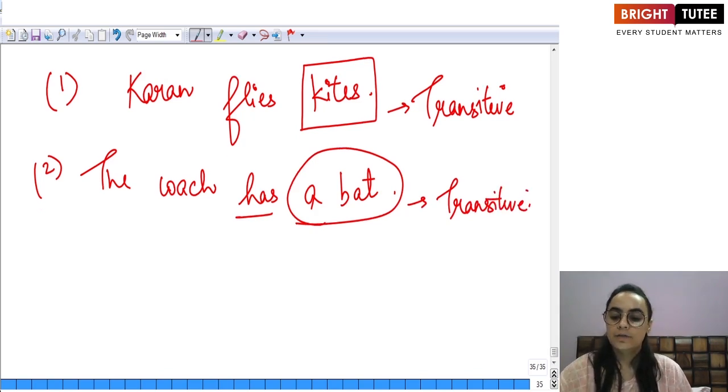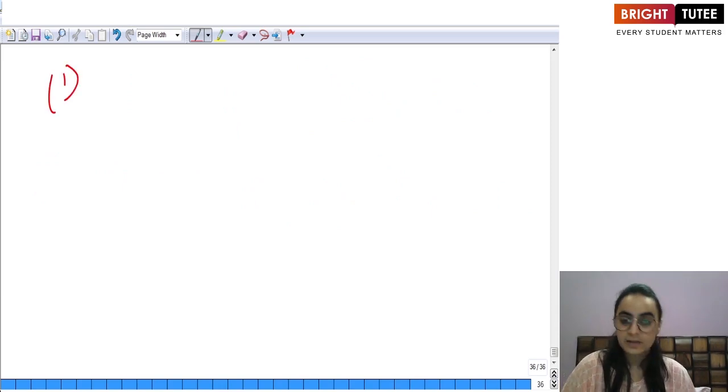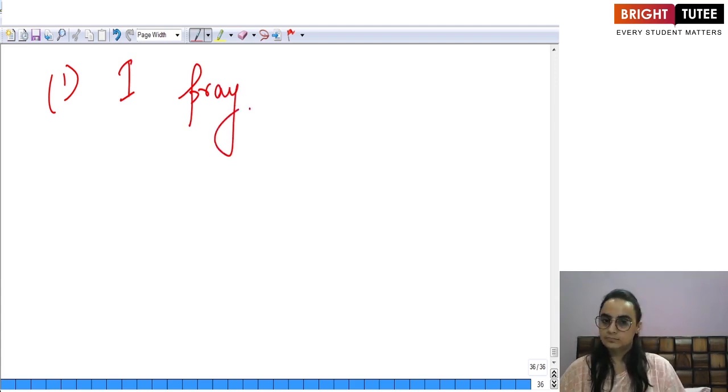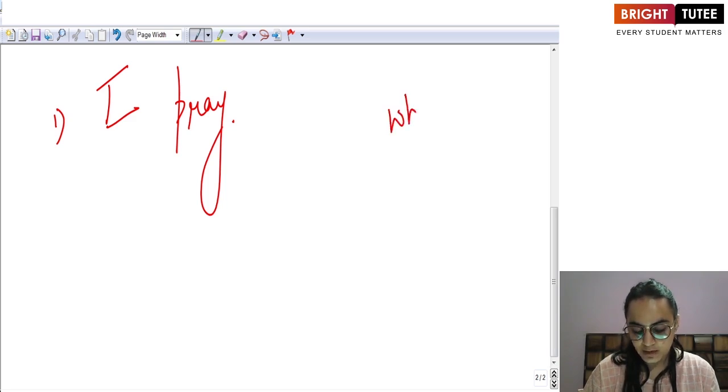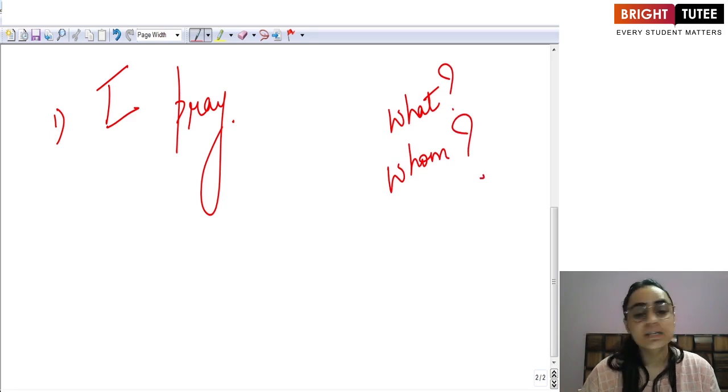If I give you the example of the intransitive verb now, if I say, I pray. Do I have an object in this sentence? No. Because even if I ask the question, I pray what or I pray whom, there is no answer that I'm getting to any of these two questions asked.